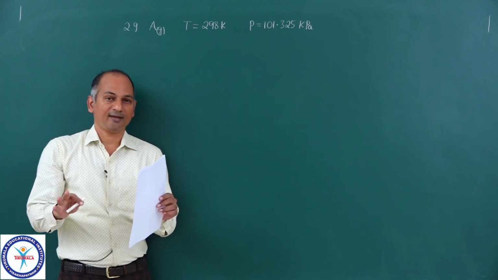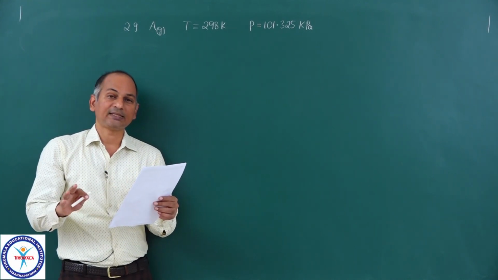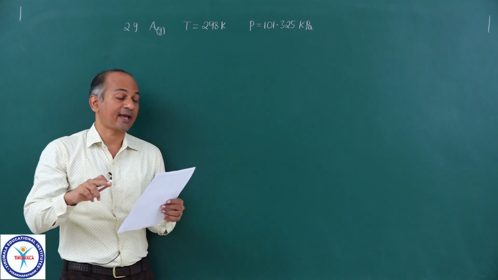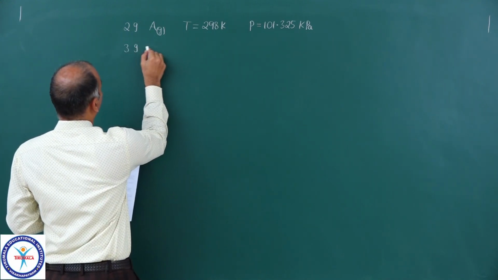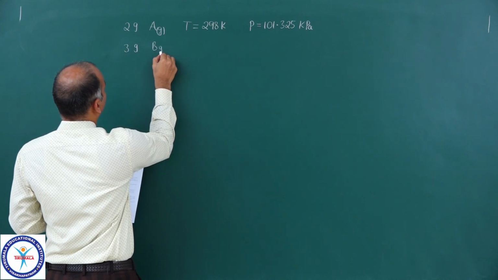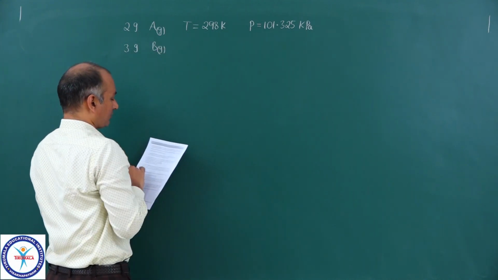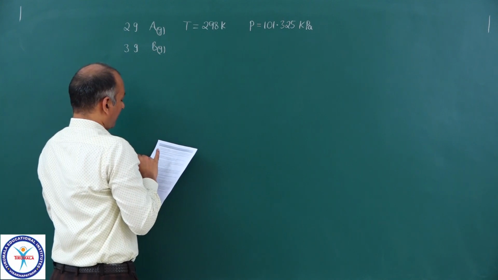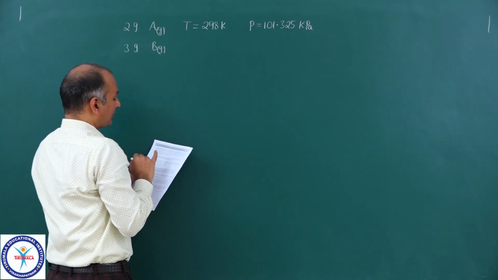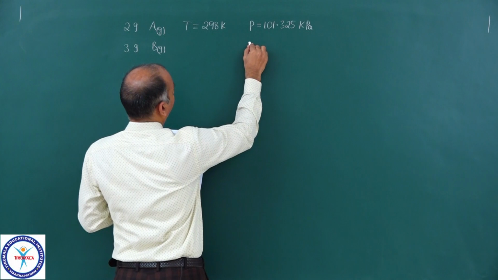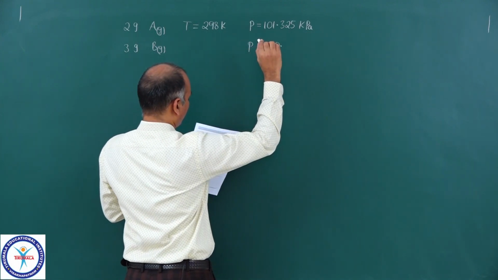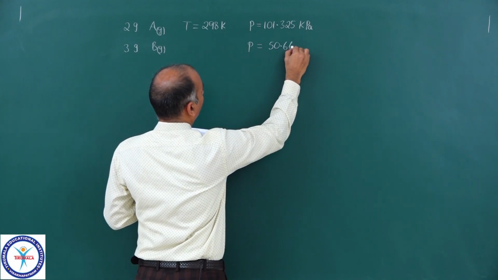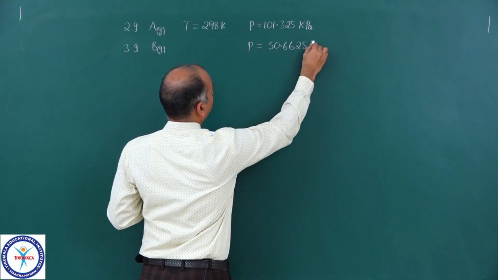That means A is removed and 3 grams of another gas B was introduced. Then the pressure is found to be 50.6625 kilopascal. This is the pressure.